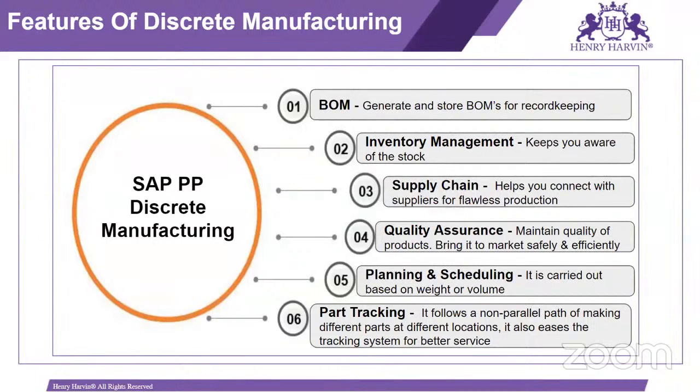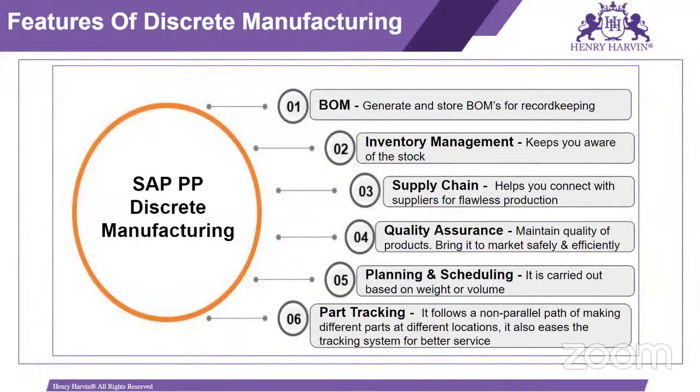Then inventory management. Based on the inventory, we can know what stock is there and what the requirement from the customer is. Based on that, we can plan. Then supply chain. Supply chain helps us connect with suppliers for flawless production. Whenever we require raw material for manufacturing, we can check with the supplier whether he is able to supply on time or not.